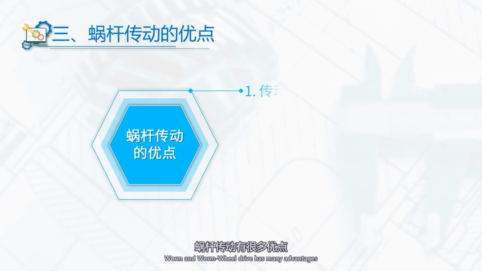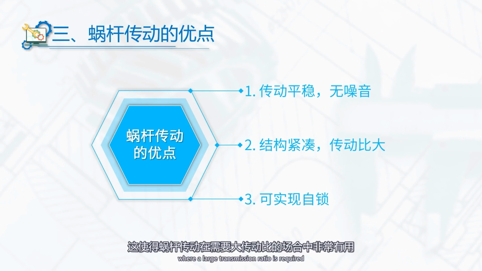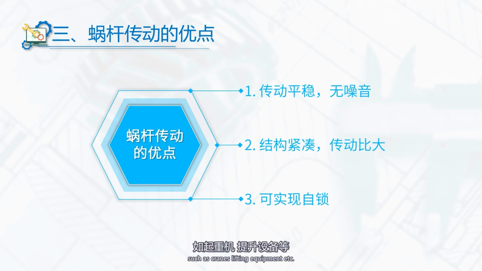Worm and worm-wheel drive has many advantages. Large transmission ratio. This makes worm and worm-wheel drive very useful in occasions where a large transmission ratio is required, such as cranes, lifting equipment, etc. Stable transmission. The meshing surface between the worm and the worm wheel is larger and the relative sliding speed is lower, which reduces the noise and vibration in the transmission process. It is suitable for occasions where smooth operation is required.